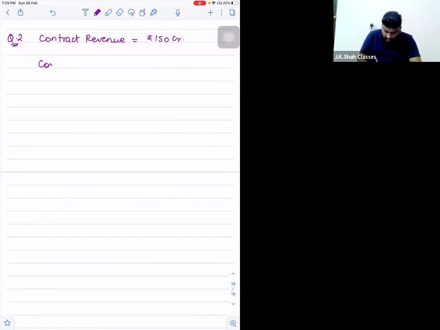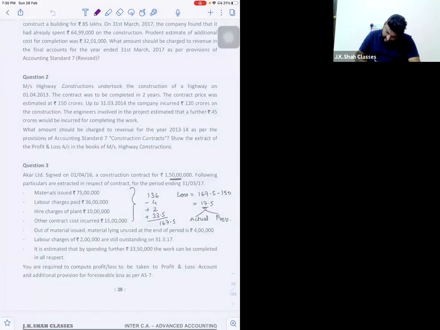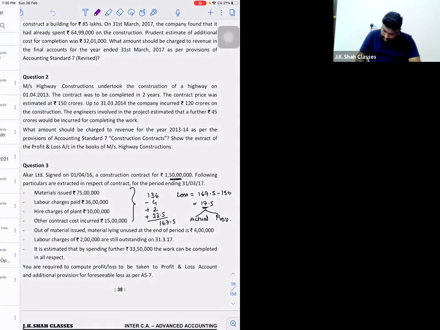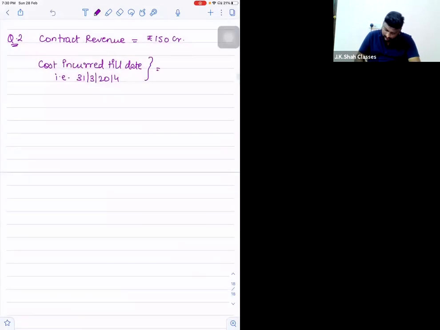Then cost incurred till date, that is 31st March 2014, that is equal to 120 crores plus further estimated cost equal to 45 crores.